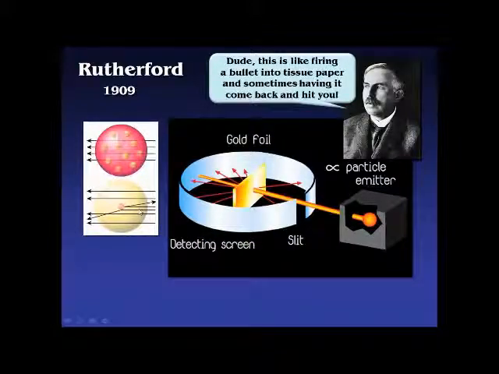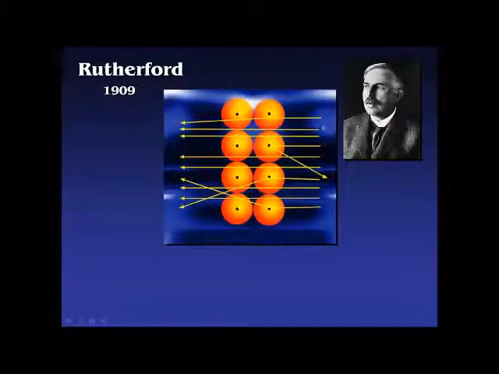And so what he figured was, if I'm shooting positive particles at an atom, and every once in a while one bounces off, there must be something also positive in the center of the atom that it's bouncing off of, or getting repelled by. So his idea was that as these positive particles came through the gold foil, every once in a while one would bounce back or get deflected because of this positive charge.